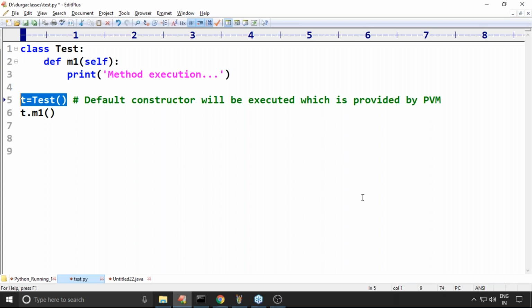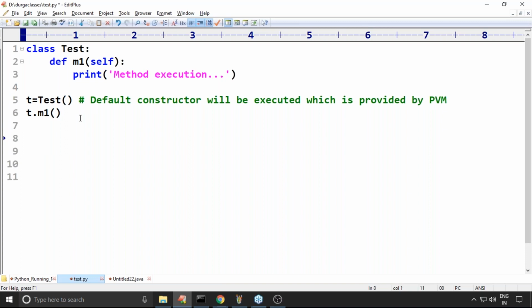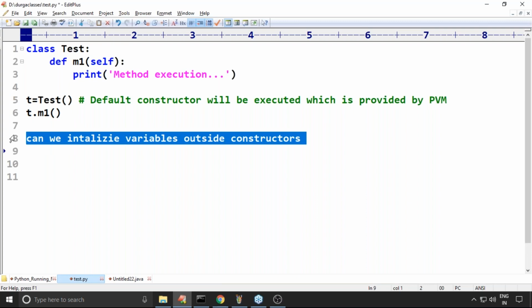Okay, as of now. Yes. One wonderful doubt has been asked by Ramsai. Can we initialize variables outside of the constructor? So for this, what answer can I tell? Yes or no? As of now, I don't want to create any confusion.